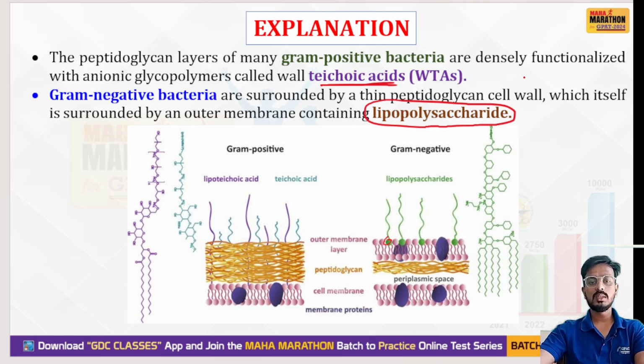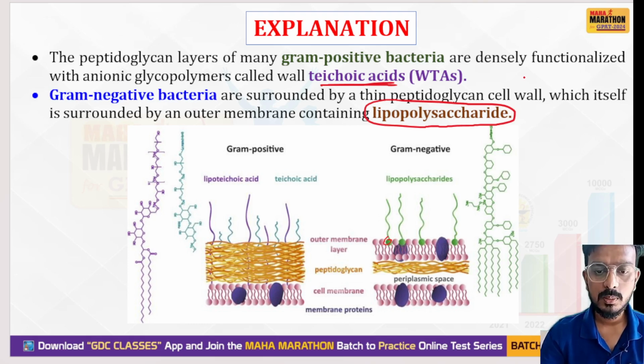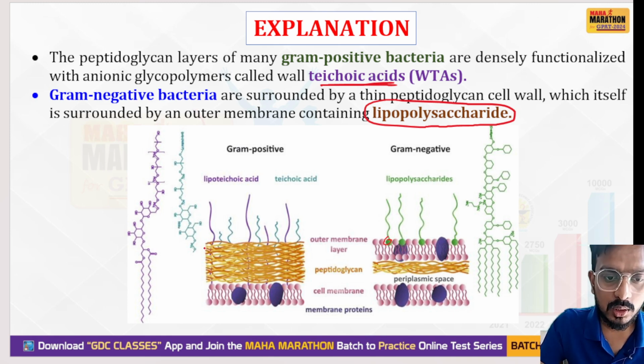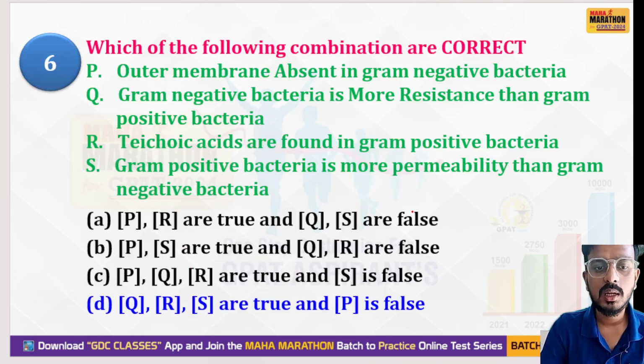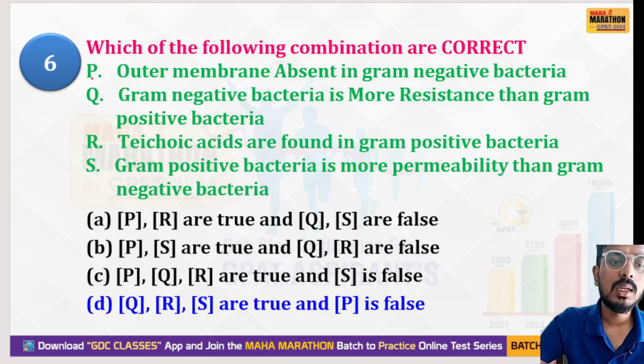You will come to this staining. You can see the outer membrane here in gram positive bacteria. You are not finding any outer membrane layer in gram negative bacteria. See, there is no outer layer. So the first statement is correct: the outer membrane is absent in gram negative bacteria.